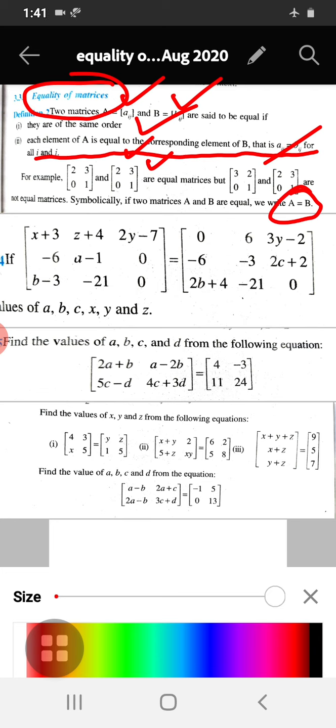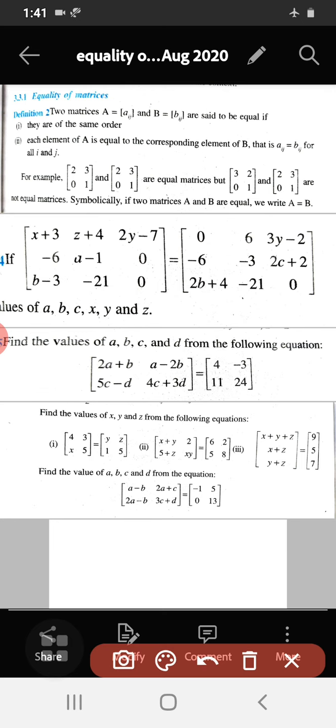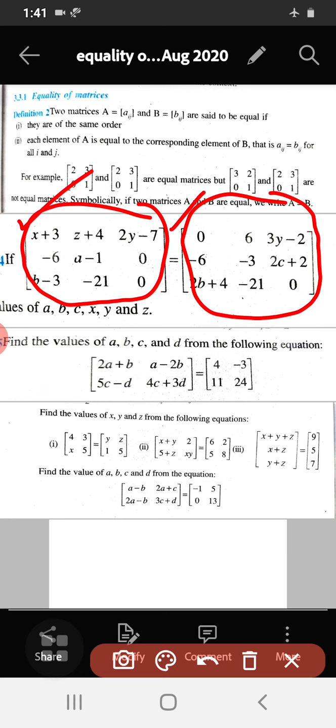Okay, let us consider some of the examples here. See, what is the example given? So here observe this. Left hand side, one matrix is given, right hand side, a matrix is given. Both are equal. Then find the values of a, b, c, x, y, and z. So these are the unknowns. So we have to find out the values of a, b, c, x, y, and z.